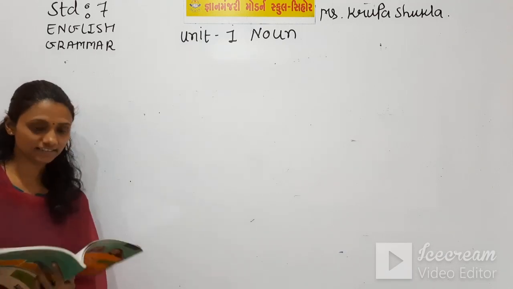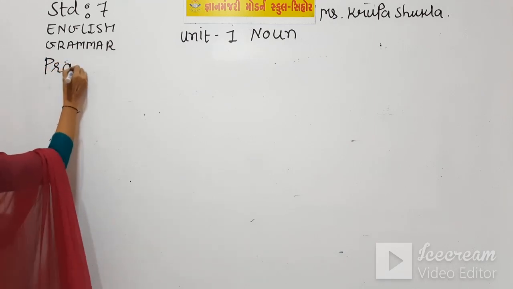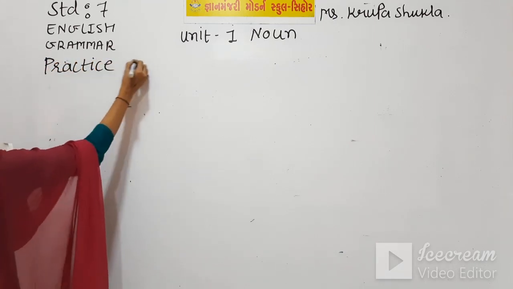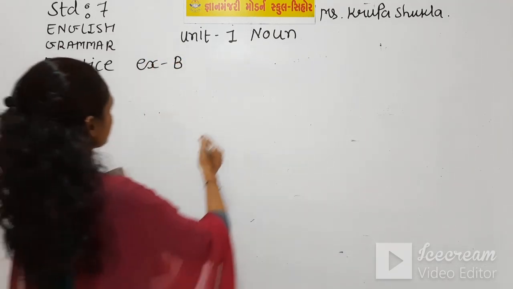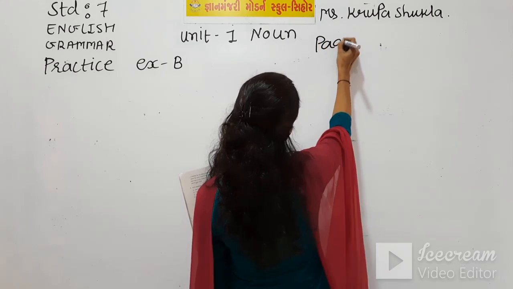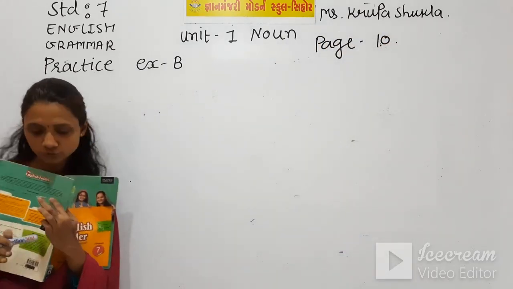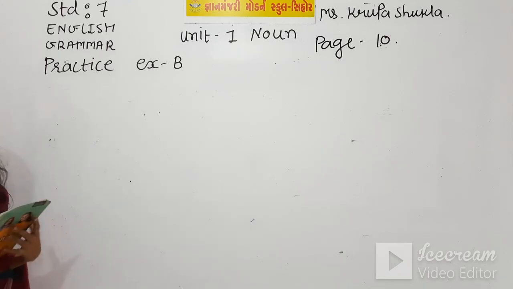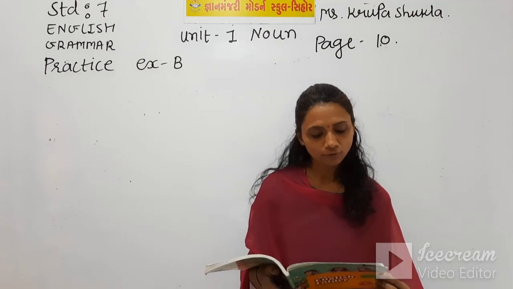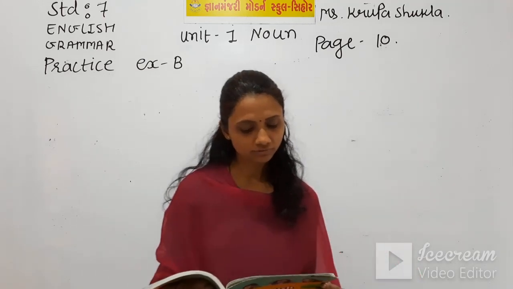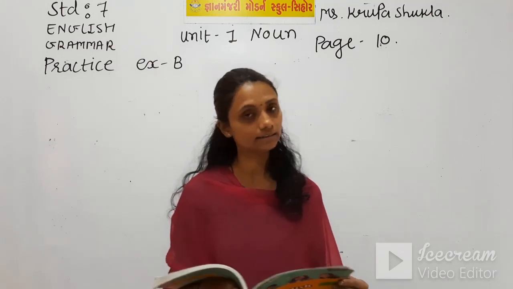Now practice exercise B on page number 10. And what we should do in this exercise, let me read this instruction. Form abstract nouns from the words given in brackets and use them to fill in the blanks.